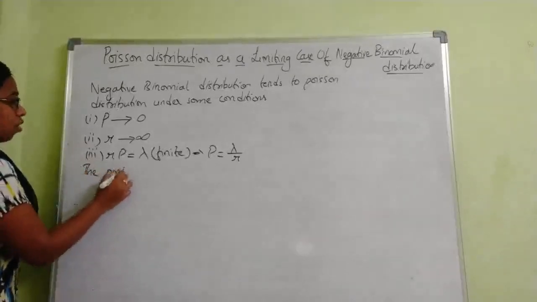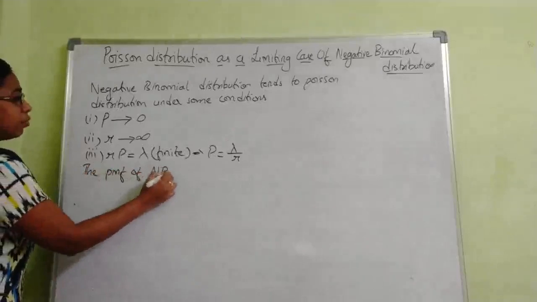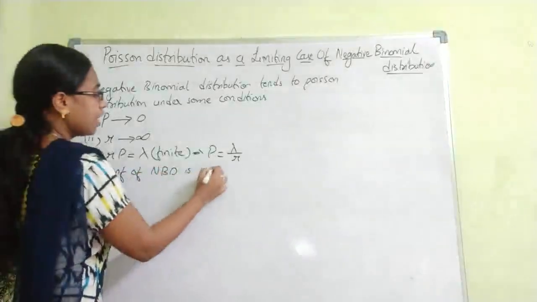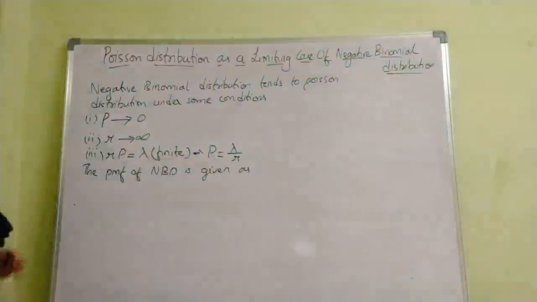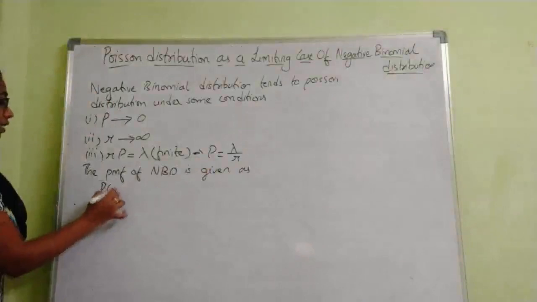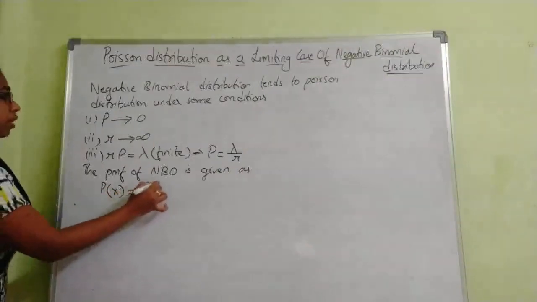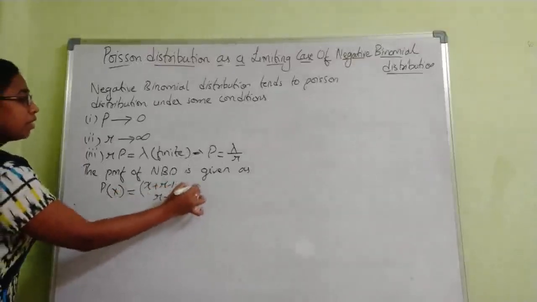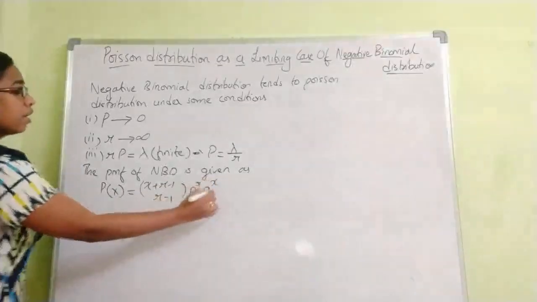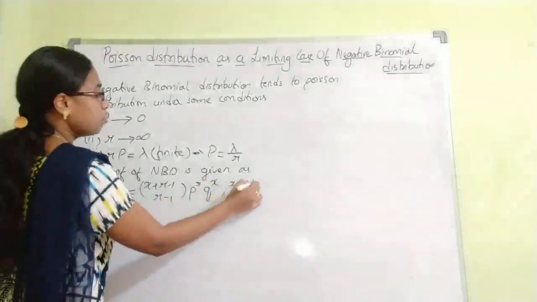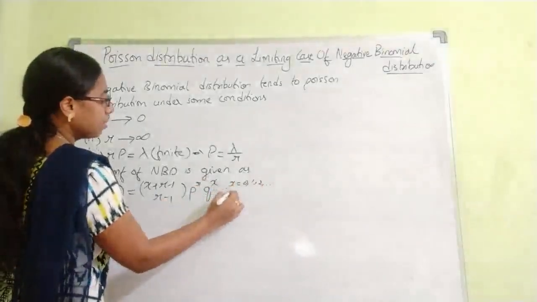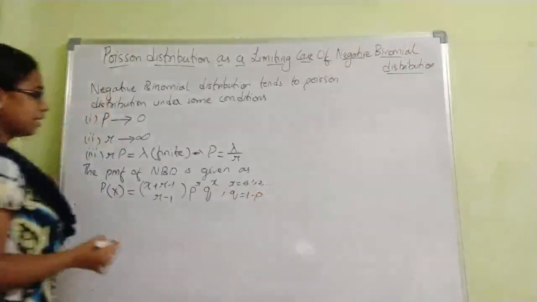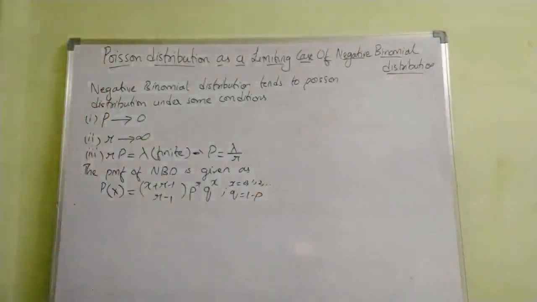The PMF is given as P of x equals x plus r minus 1 C r minus 1, p power r, q power x, where x equals 0, 1, 2, and so on, and q equals 1 minus p. So this is the general PMF of the negative binomial distribution.